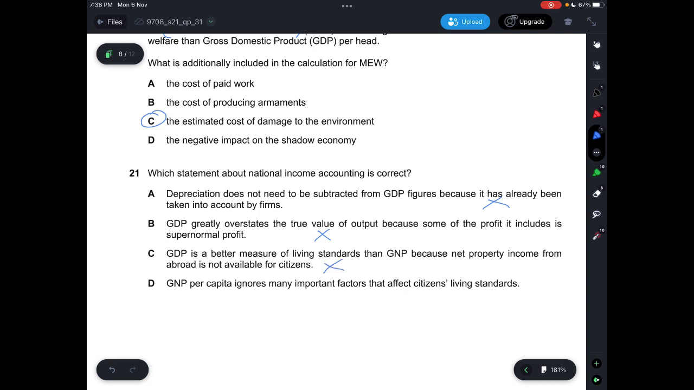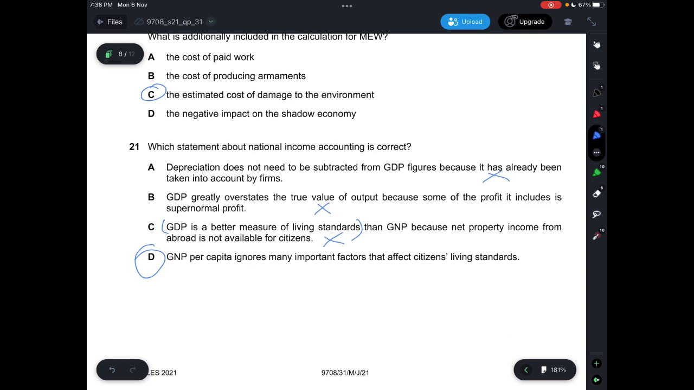Incorrect. You cannot use GDP to actually calculate living standards because there may be people who work longer hours but there's improper work-life balance, so it will not work for this. And then D, it says GNP per capita ignores many important factors that affect citizens' living standards, and this one is correct. It indeed ignores many factors when it comes to the standards of living.